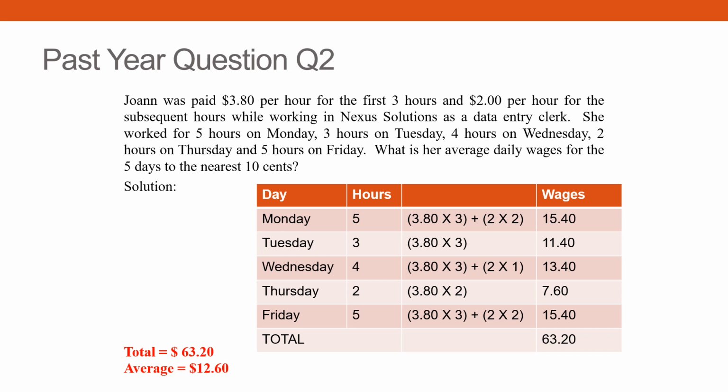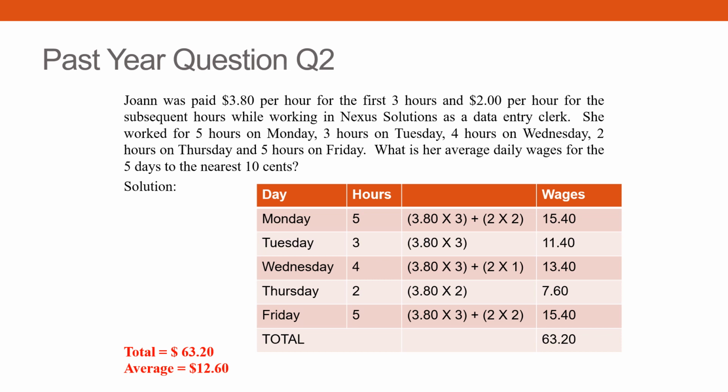She worked for 5 hours on Monday, 3 hours on Tuesday. So we'll do it one by one. Monday, 5 hours. How to calculate the 5 hours? You take 3.80 times 3 first, because the first 3 hours is 3.80. The balance 2 hours times 2. Tuesday, 3 hours, just 3.80 times 3.